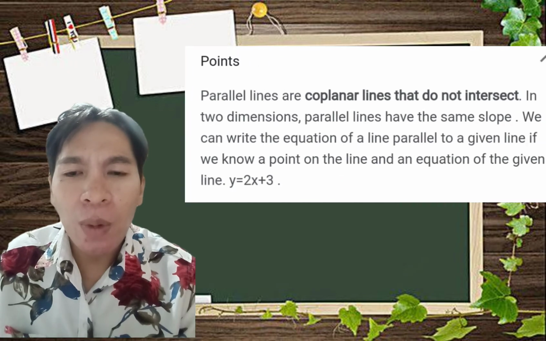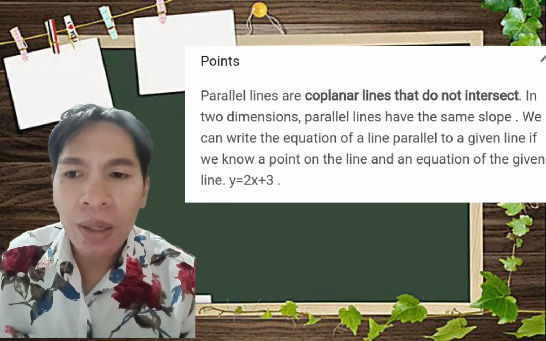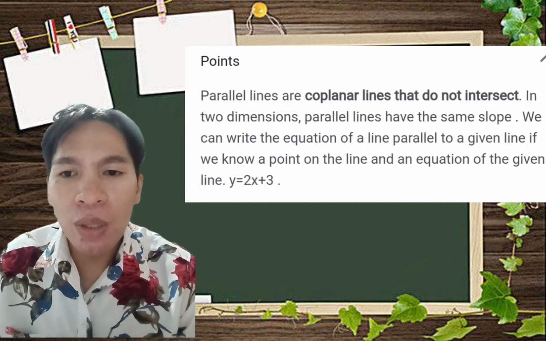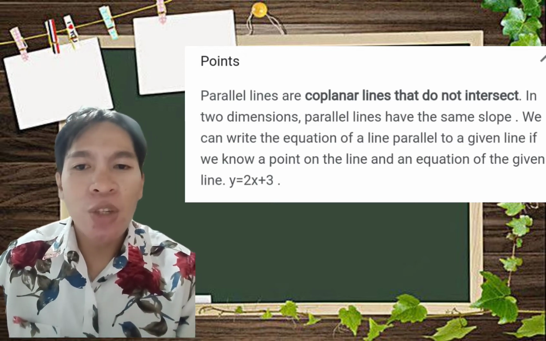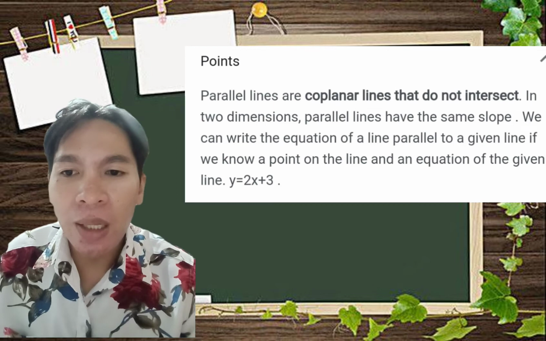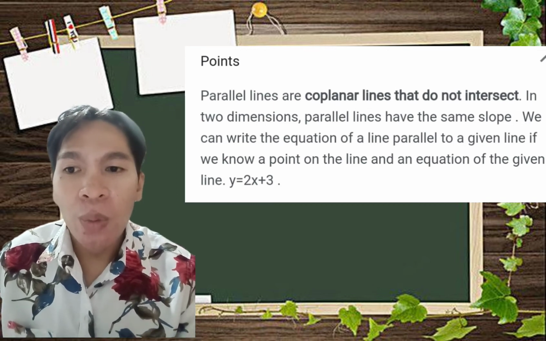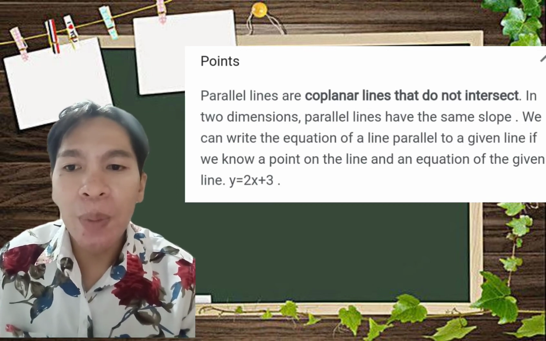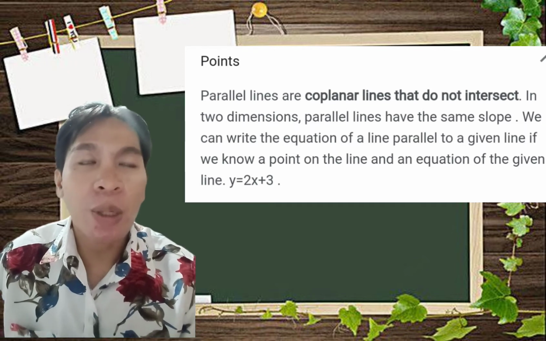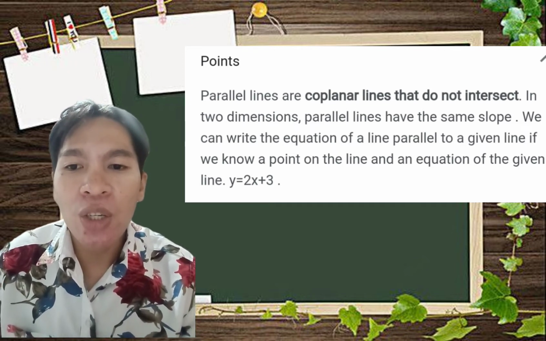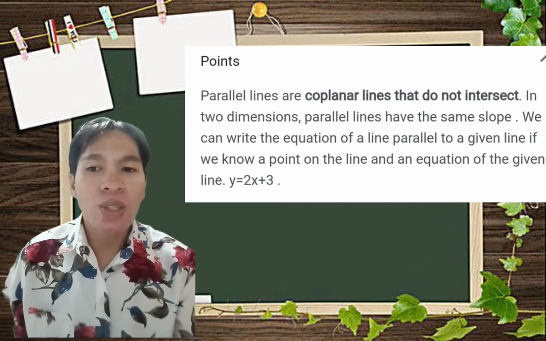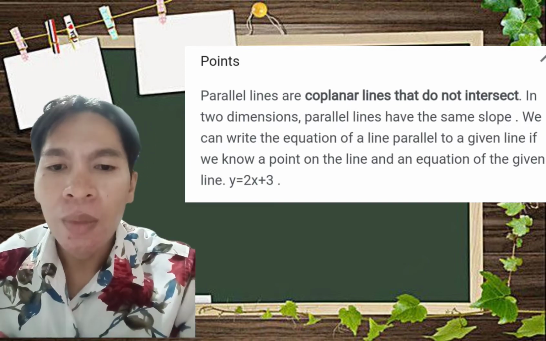Then what is the point of parallel lines? Parallel lines are coplanar lines that do not intersect, as I have said earlier. In two dimensions, parallel lines have the same slope. We can write the equation of a line parallel to a given line if we know a point on the line and an equation of the given line, for example y equals 2x plus 3.